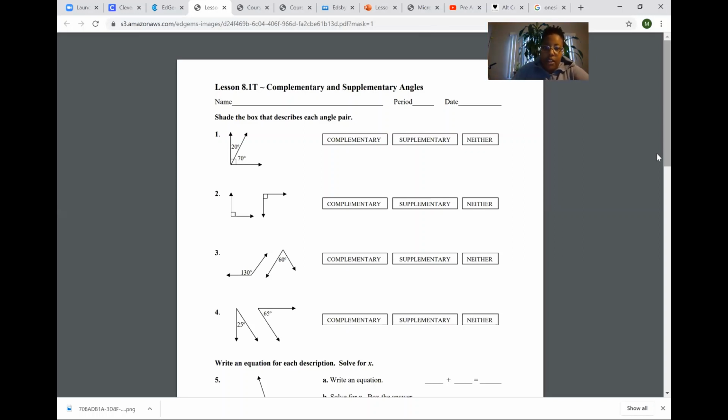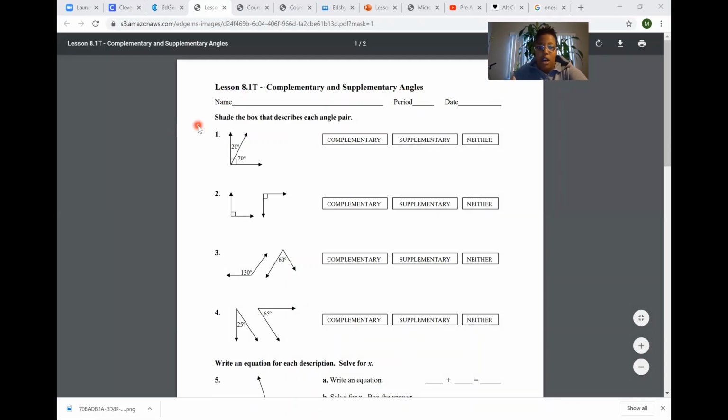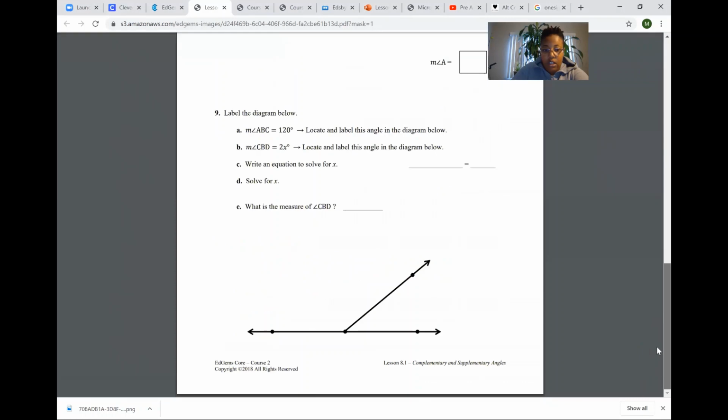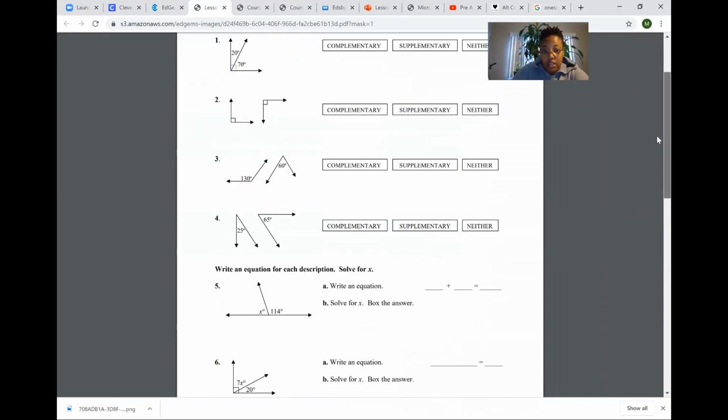And so if I look at this, oh, there, my spotlight is working. All right, so if I look at this, you're gonna have to do this on paper, but I haven't taught you anything yet, so it's totally okay. You're gonna be doing this on paper, and it looks like you have 9 problems, okay?